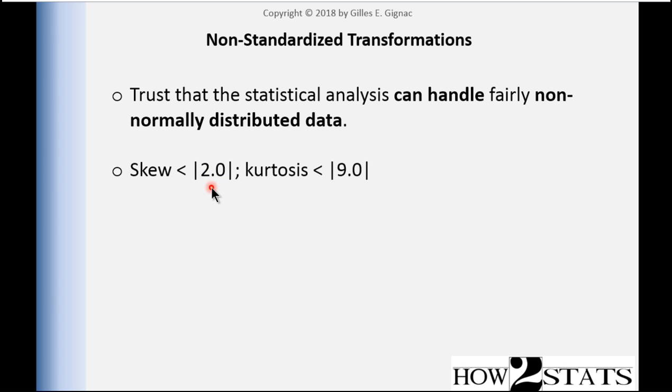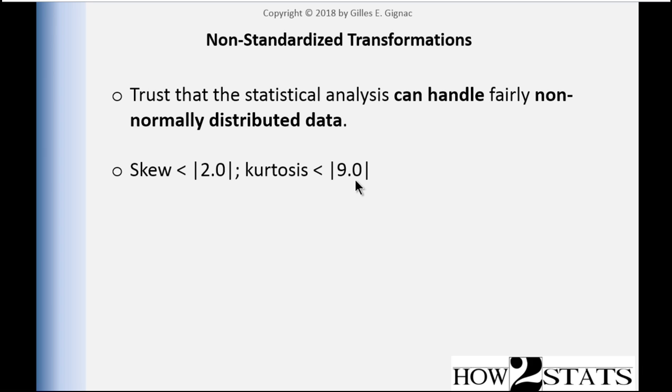If the skew is less than 2.0, there's a decent chance that the analysis you're performing on those data will produce accurate results. And kurtosis of absolute value of 9.0, less than that, you have a decent chance of being okay analyzing your raw data the way they are.